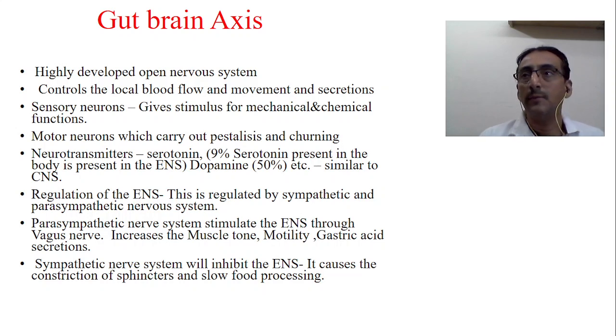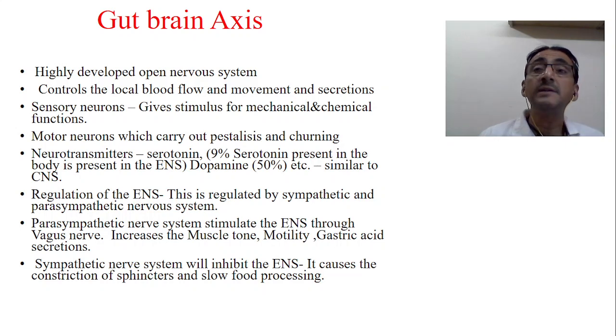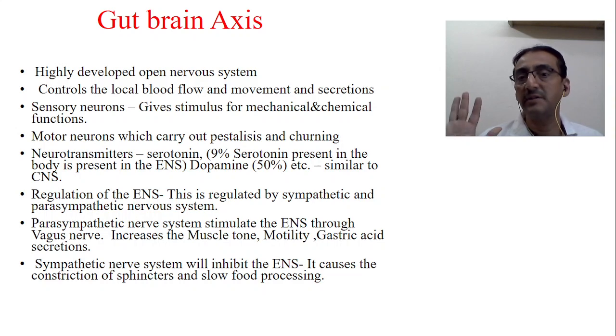Okay, so one of the main functions of the parasympathetic nervous system is digestion and assimilation, and that takes place in the intestine. Therefore, the parasympathetic nervous system plays an important role in the gut brain. Of course, sympathetic will increase the muscle activity, but digestion and absorption are the function of the parasympathetic nervous system, because it is responsible for secretion of the enzymes. All the secretions are because of the parasympathetic nervous system.